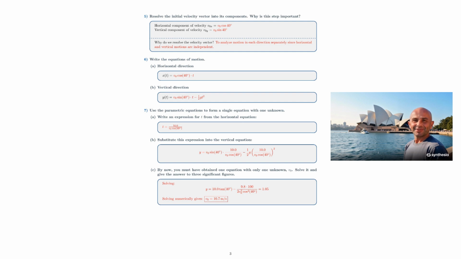Solving: y equals 10.0 tangent of 40 degrees minus the quantity 9.8 times 100, all divided by the quantity 2 times v0 squared times cosine squared of 40 degrees, equals 1.05. Solving numerically gives v0 equals 10.7 meters per second. So, to recap, we broke the problem into horizontal and vertical components, used the kinematic equations, and solved them simultaneously by eliminating time.